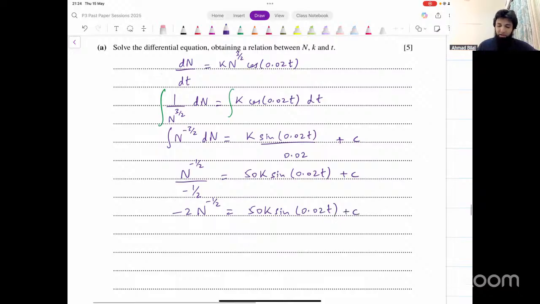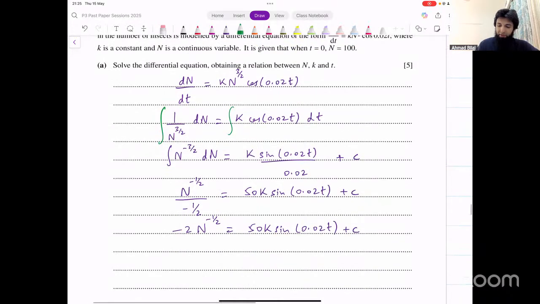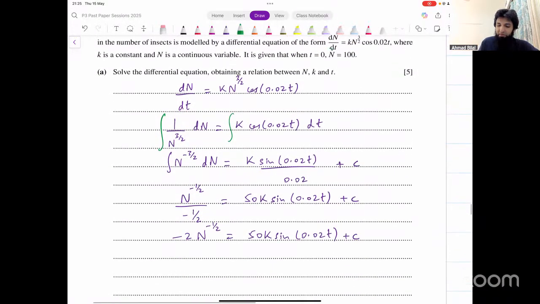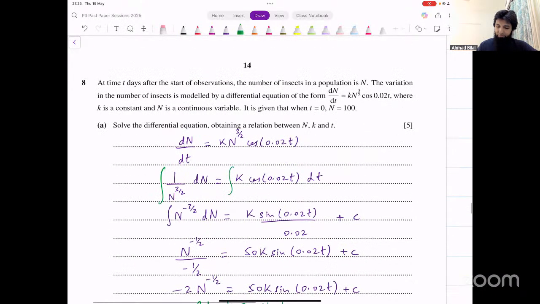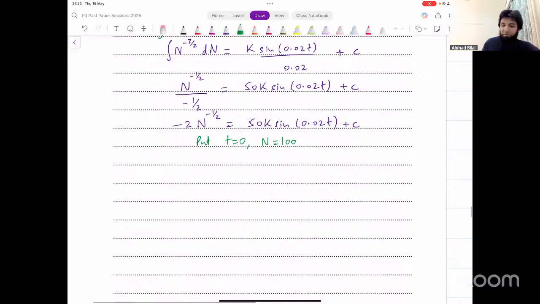We need to obtain a relation between n, k, and t. They have not specified that you want any one particular variable as the subject. It doesn't specify that. So all you have to do is input any values that are given in the question. Now it's given that t is equal to 0 when n is equal to 100. Let's put that here. t is 0 and n is 100. Okay, let's see what we get from this.